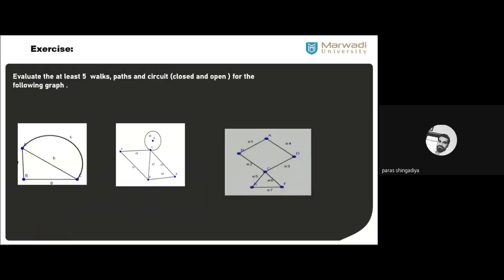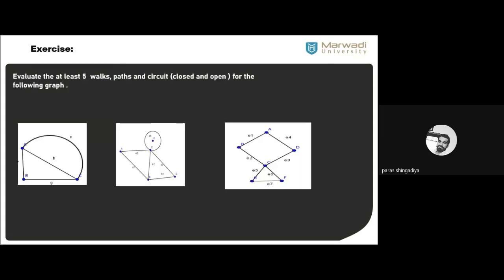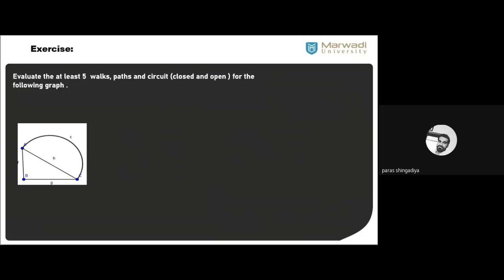And here is some exercise we have to complete. It is first, and after that we'll start Euler. Okay. Here you have to find such walk, path and circuit of the following graph. Let us try the first one, and the remaining two are for your practice. ठीक है, एक सिंपल ग्राफ है, इसमें से आपको पॉसिबल जितने भी वॉक है उसको डिराइव करना है. So let us consider the walk.